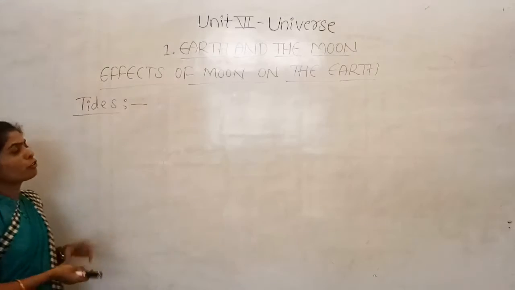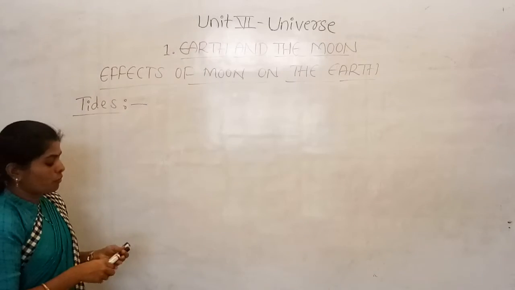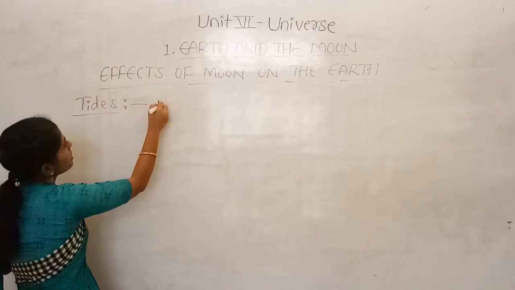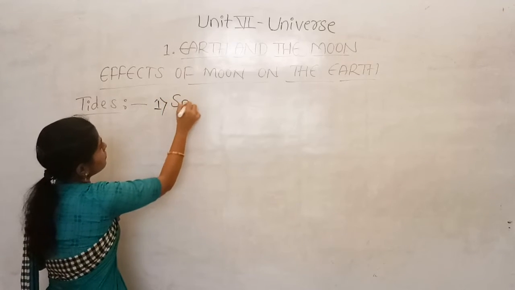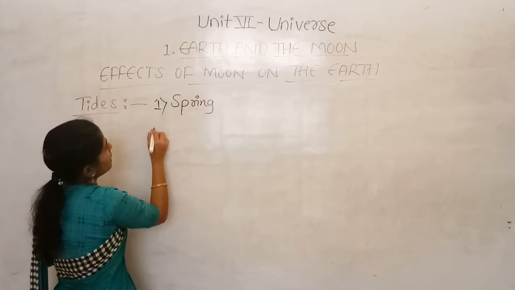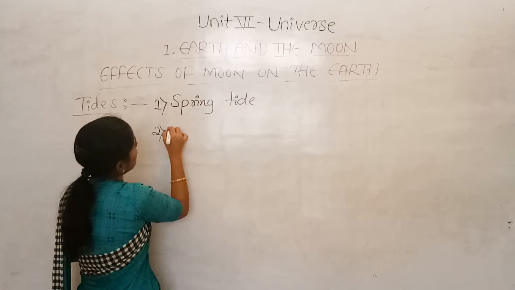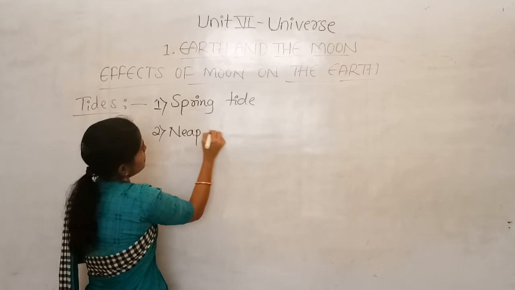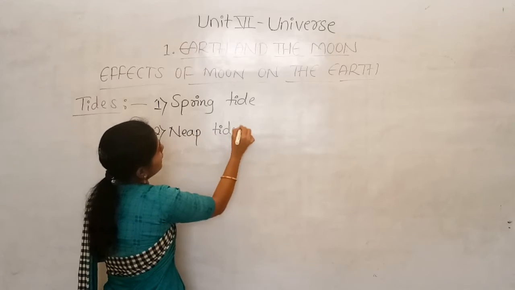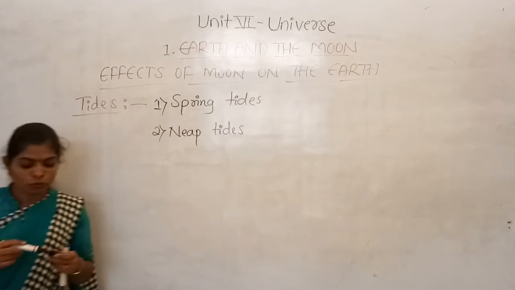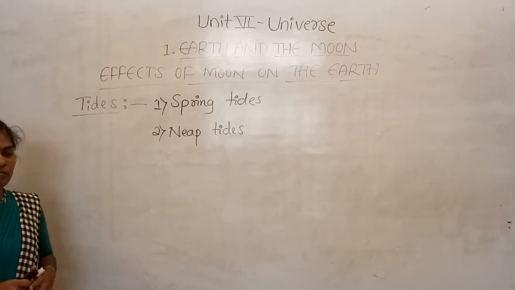Okay. So there are two types of tides. One is spring tide and another one is neap tide. Spring tides and neap tides, these are the two types of tides we can observe.